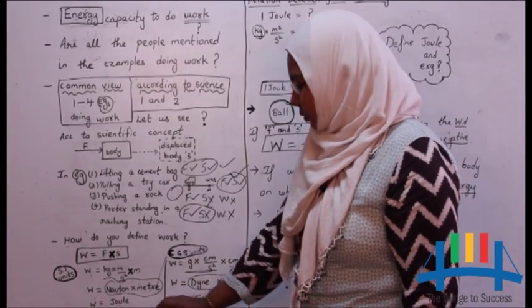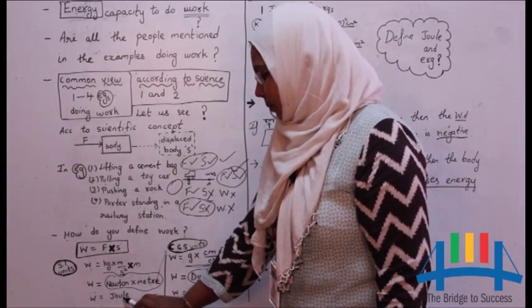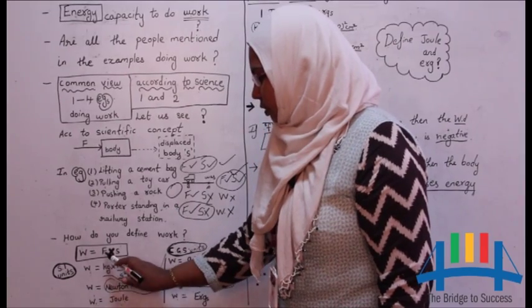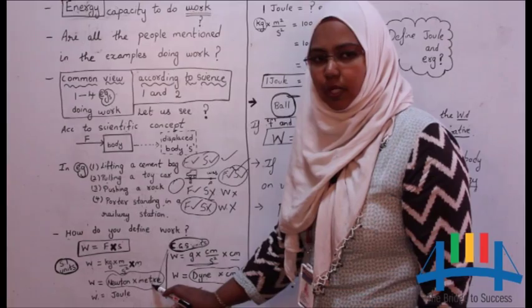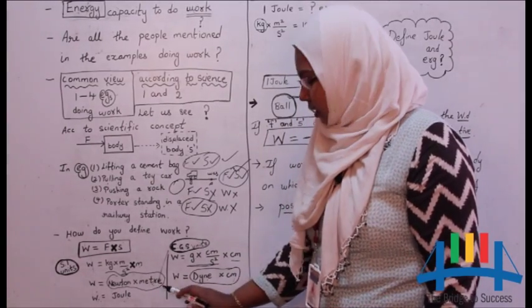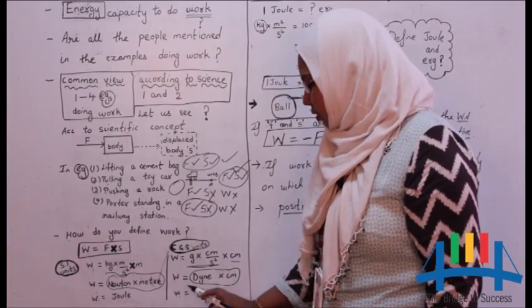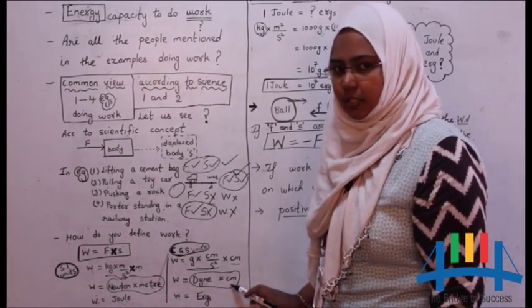Now if I ask you to define joule and erg, joule is nothing but amount of work done when the force of 1 Newton displaces the body by 1 meter. Similarly, erg is the amount of work done when the force of 1 dyne displaces the body by 1 centimeter.